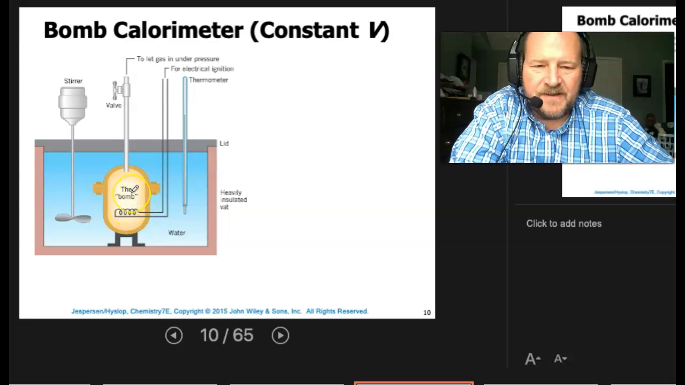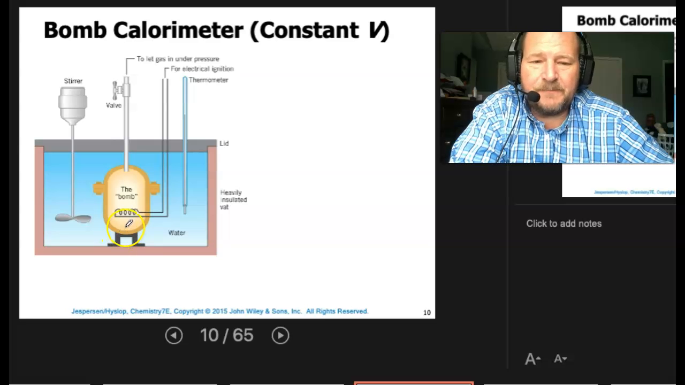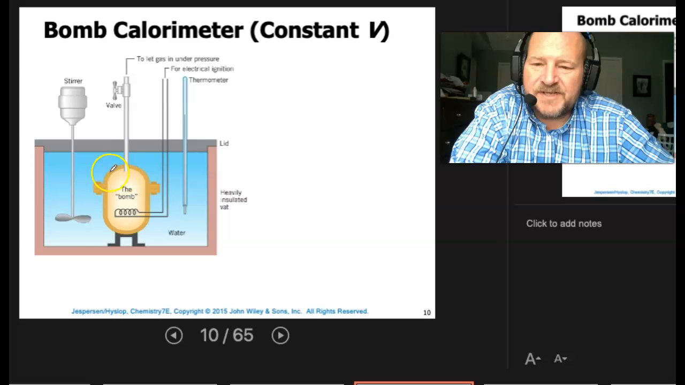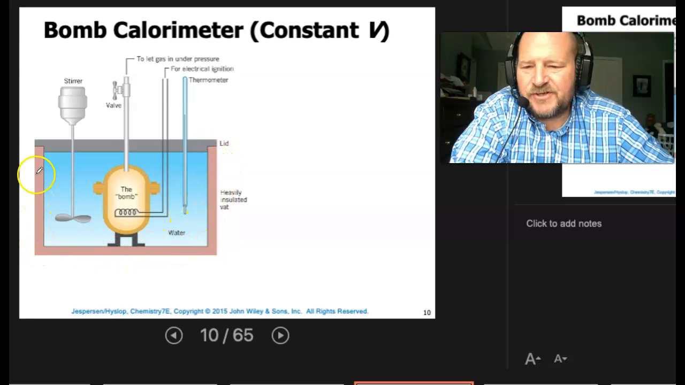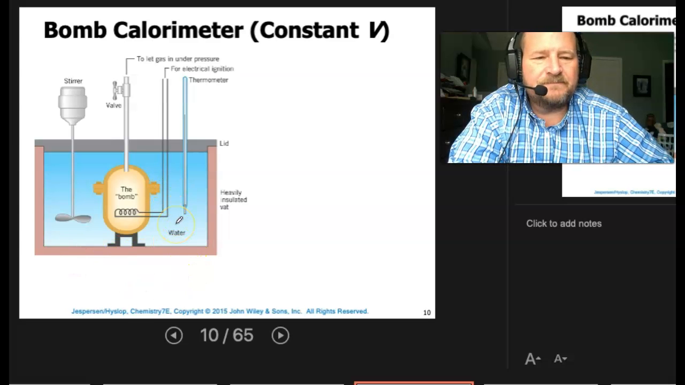And if it's not a flammable gas, like if we want to do a solid object, remember I said this can be used for food, then they'll put the food sample in and then pump it full of oxygen. Okay? Then once we burn whatever's in here, we'll see how much heat comes off. That heat will dissipate into the water, and then we'll measure that temperature change for the water. And of course, heavy insulation around the whole thing, trying to trap everything inside.